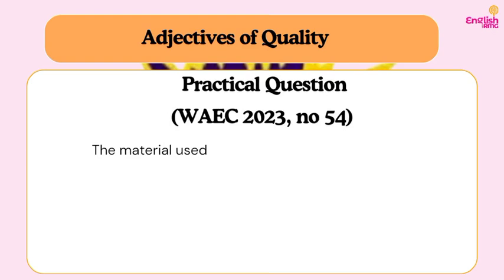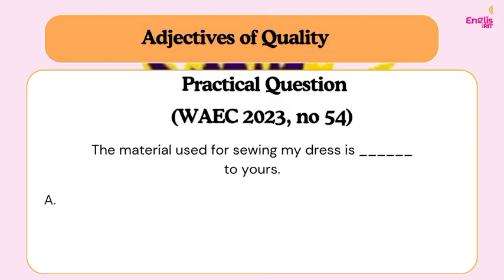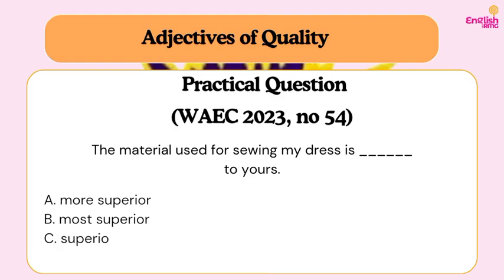So another question again. We have question 54 from 2023 past question. It reads: "The material used for sewing my dress is dash to yours." So I have myself in that sentence and I also have the person I'm speaking to. So that's a comparison between how many persons? Two persons. My dress and your dress. Since we are comparing between two, we are going to use the comparative form. Do you understand? So let's look at the options. Option A, most superior. B, more superior. C, superior. D, very superior.